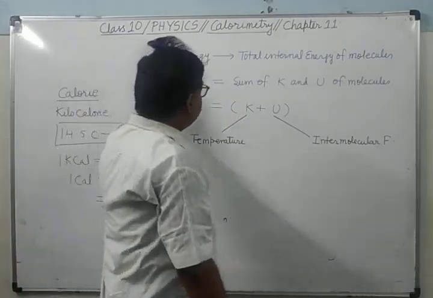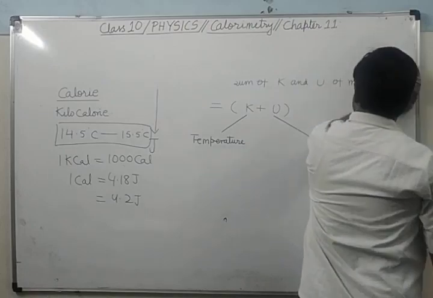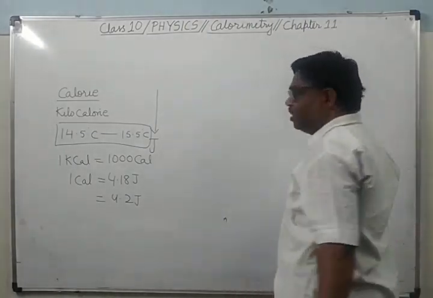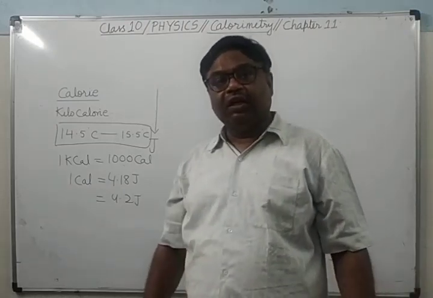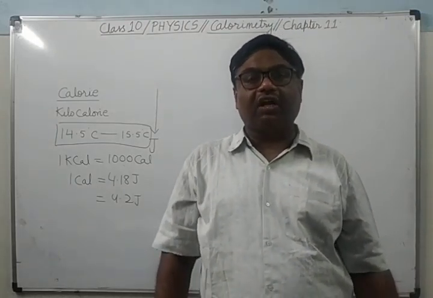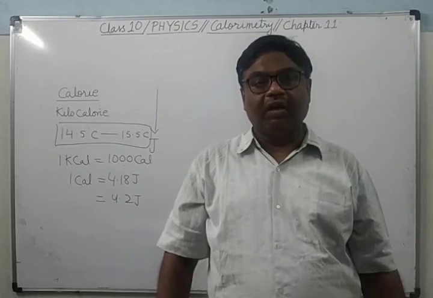और कब तक फ्लो करेगी? जब तक कि दोनों बॉडीज का टेम्परेचर बराबर ना हो जाए. Is it clear? Temperature we have studied is the degree of hotness or coldness of the body.